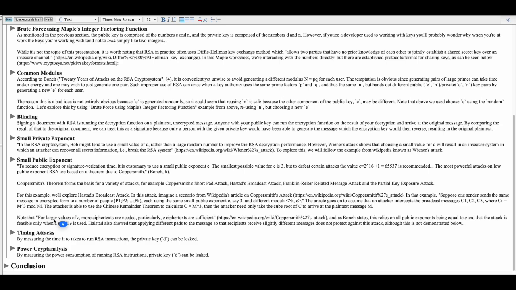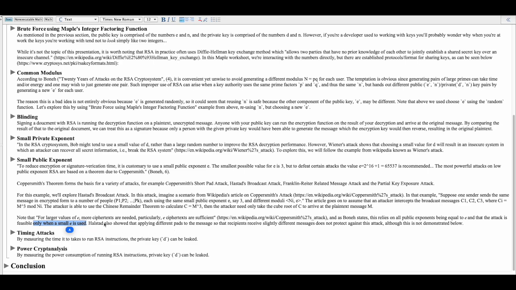I left this little note because I found it in Wikipedia and in Boneh's article, but wanted to highlight it here. For larger values of e, more ciphertexts are needed. Particularly e ciphertexts are sufficient, according to Wikipedia. Boneh states that this attack relies on all public exponents being equal to e, and that the attack is feasible only when a small e is used. So that's important.